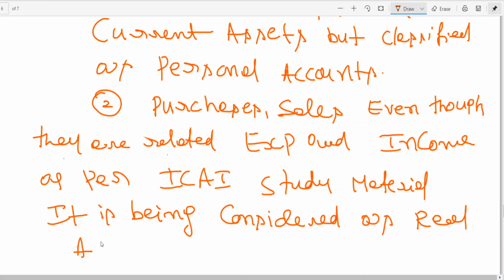Okay. Purchases, sales, even though they are related to expenses, income, as per ICAI material, are considered real accounts. We will discuss why in the coming days.